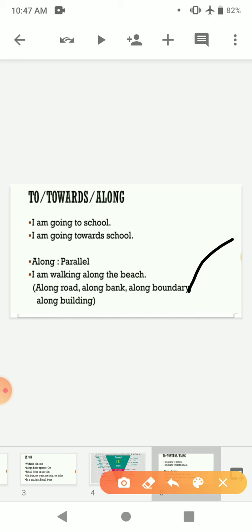For example, if I am walking by foot, say this is a road and I will walk like this because I am walking by foot. So I will say I am walking along the road. We will not walk in the middle of the road, we will walk along the road. Similarly, if there is a boundary like this, we will walk along it, parallel to it.